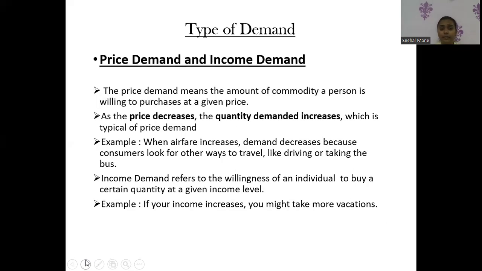Price demand and income demand. Price demand means the amount of a commodity a person is willing to purchase at a given price. As the price increases, the quantity demanded decreases, which is typical of price demand. For example, when airfare increases, the demand decreases because consumers look for other ways to travel like driving or taking the bus. Income demand refers to the willingness of an individual to buy a certain quantity at a given income level. For example, if your income increases, you might take more vacations.